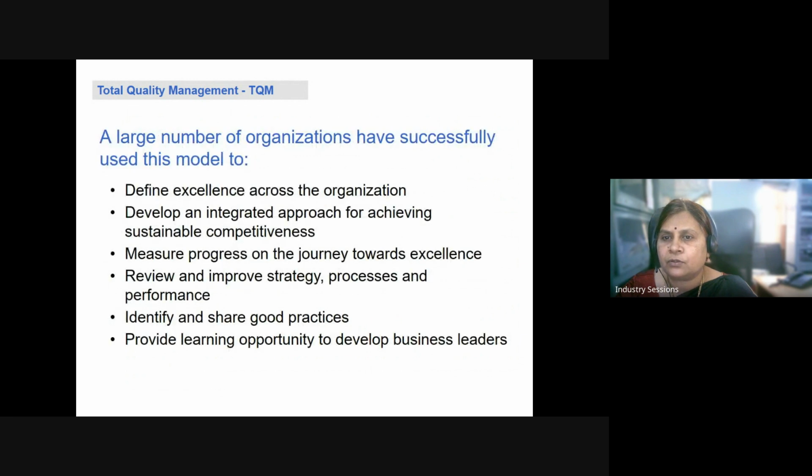Right. A large number of organizations have successfully used this model for improving various areas, whether it is performance, attaining sustainable competencies, progressing in the journey, or reviewing and improving, or with their good practices, they're able to share it.